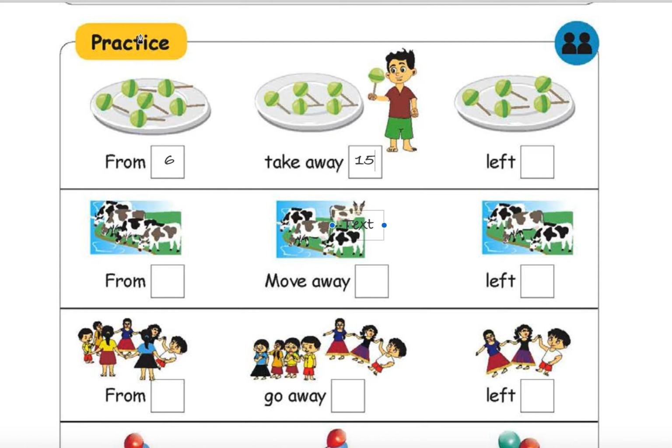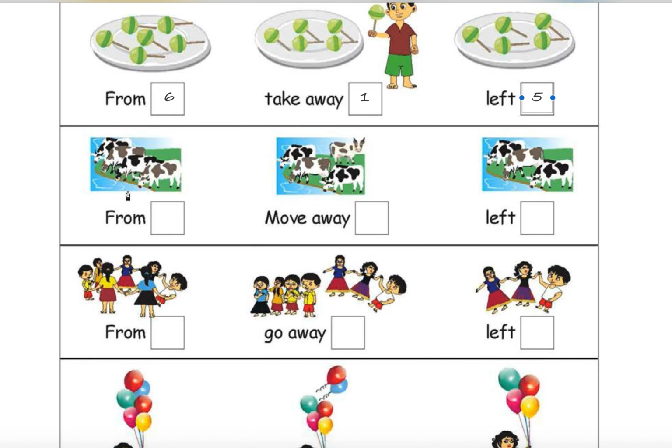So if we take 1 chocolate, 1 candy from out of 6 candies, we will be left with 5 candies. How many cows are there? 1, 2, 3, 4.